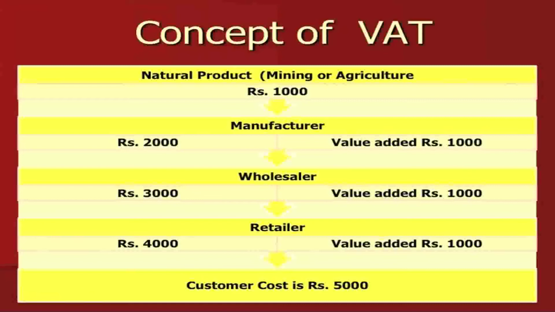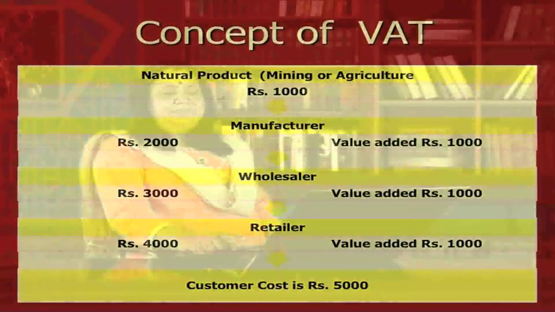Now, let us study the concept of VAT in detail. First, let us study a natural product which relates to mining or agriculture, and suppose the cost is rupees 1000. This goes to the manufacturer and he adds a value of 1000 rupees, that is the product cost becomes 2000 rupees. This goes to the wholesaler where the value is added again of 1000 and the cost goes to 3000. Then it goes to the retailer, value added is 1000 and the cost becomes 4000. So, the consumer cost becomes 5000, that is at each level you have added the value.